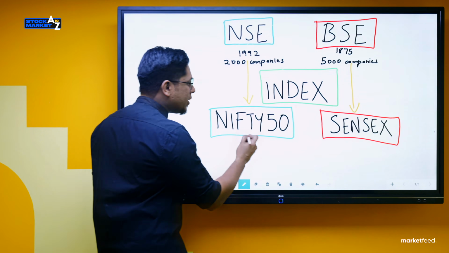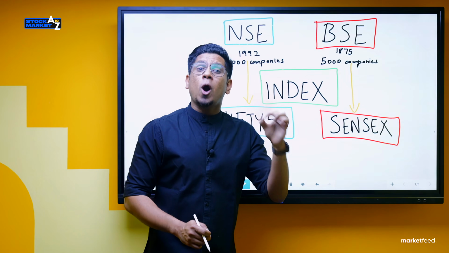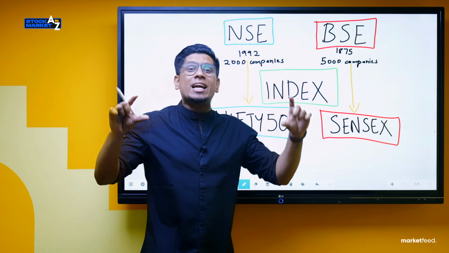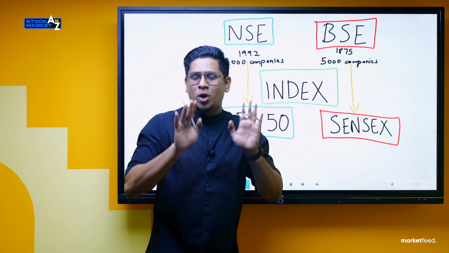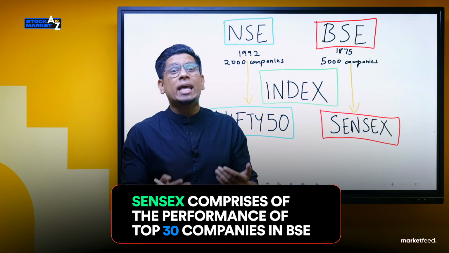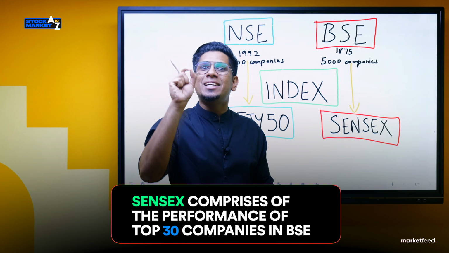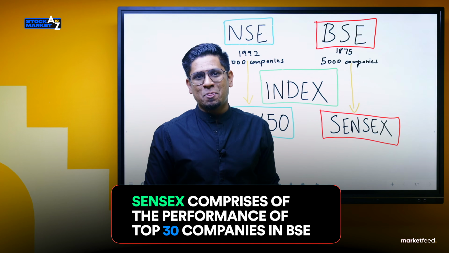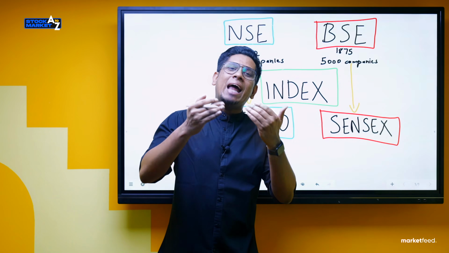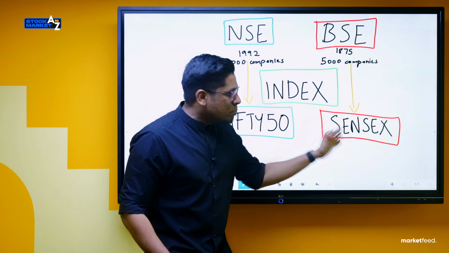That is why Nifty 50 takes into consideration the top 50 companies in India, and then it arrives at that single number, which is the index, which is what we discussed earlier. Now, Sensex only takes into consideration the top 30 companies in BSE, and it uses a complex mathematical formula and then arrives at the number which Sensex is.